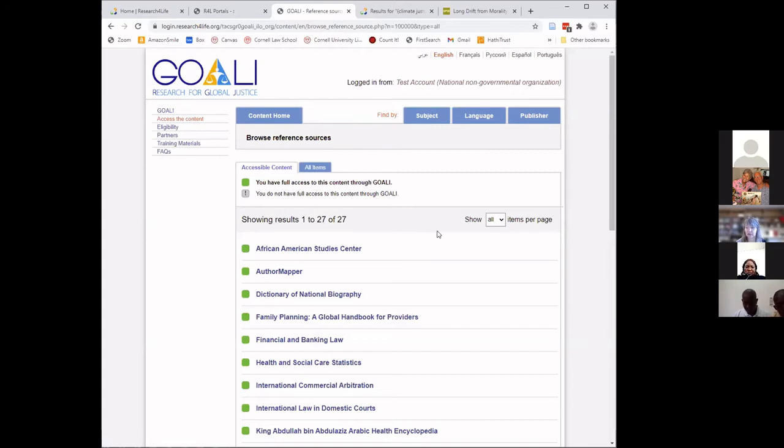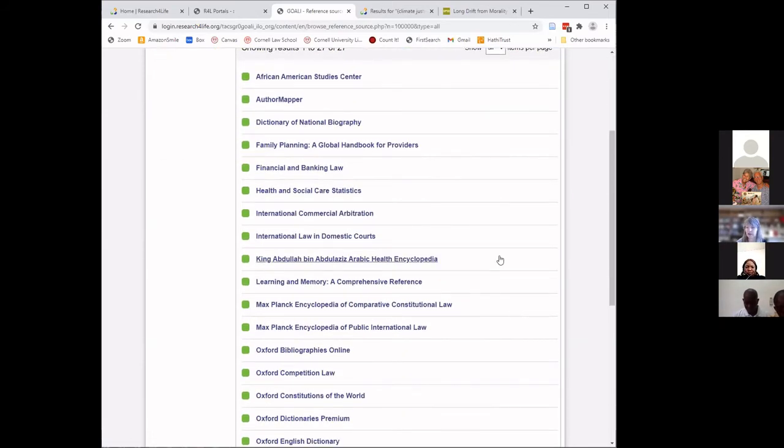I'm going to look first at some of the really great legal reference sources we have available. Again, I have access to all of these materials. Your access may vary depending upon the country you are in. The first thing I'd like to focus on is the Max Planck Encyclopedia of Public International Law.